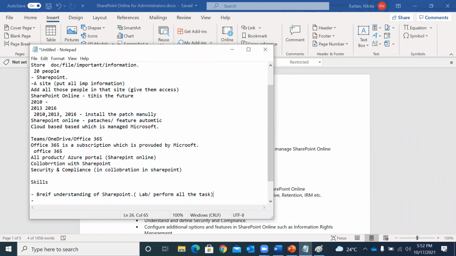So everything, when I'm going to cover that part, we are going to also apply the same thing in our lab. I'm going to give you guys the task that, okay, go ahead and create a site, go ahead and apply the member permission, reader permission. Everything is going to be practical also. So it's not only the verbal thing. Does anyone have any question? I heard someone.